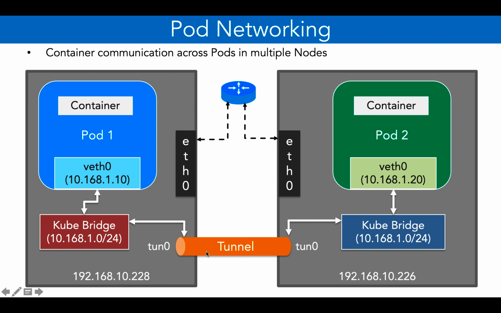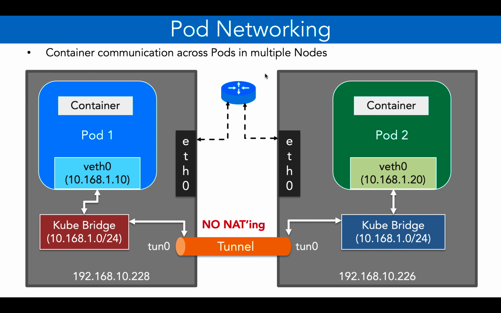And the way it is implemented, as I said, it has to use ETH0, the network interface cards, but without any NATing. And the advantage here is that you do not have to take care of container port and host port mapping, or pod port and host port mapping.